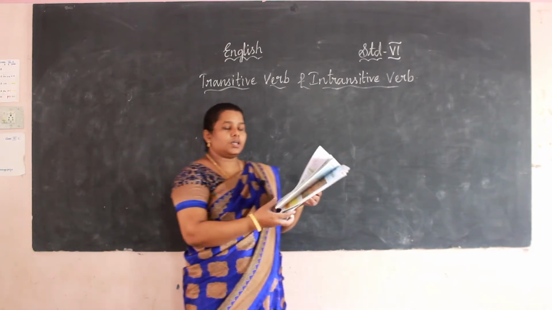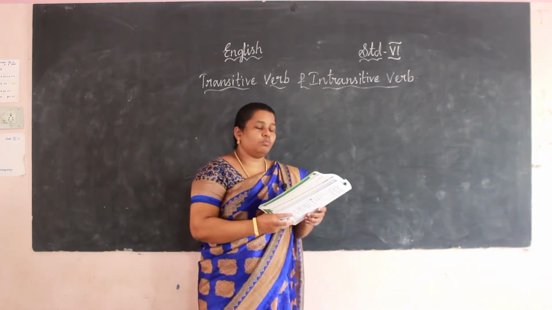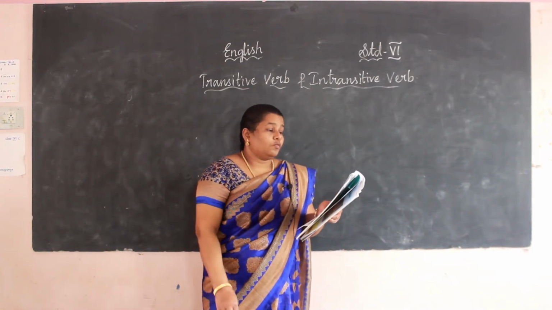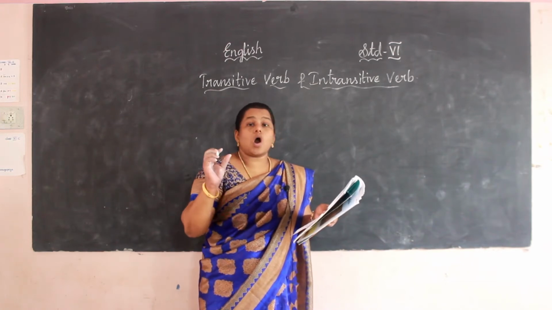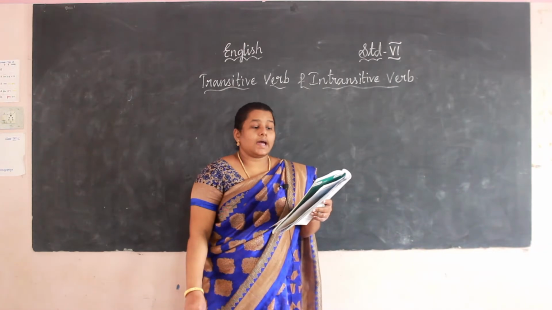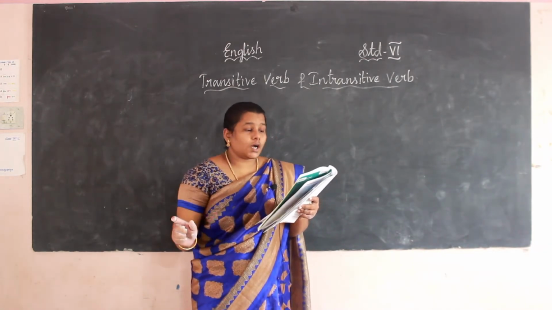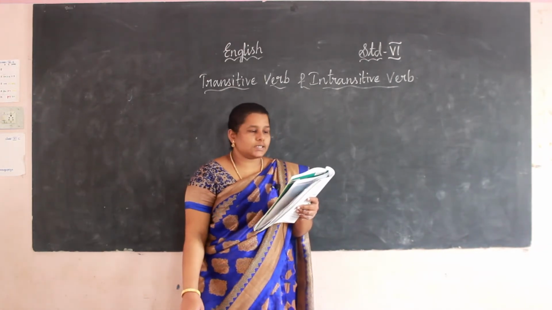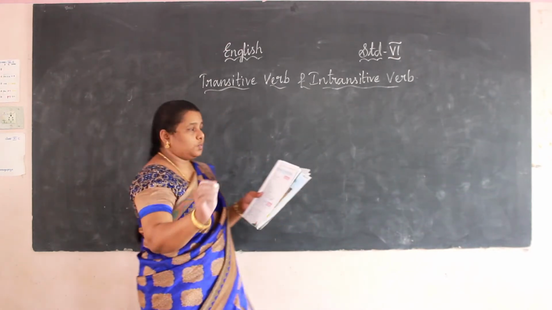Okay, see page number 59, blue box. Verbs which take an object are known as transitive verbs, and verbs which do not take an object are known as intransitive verbs.